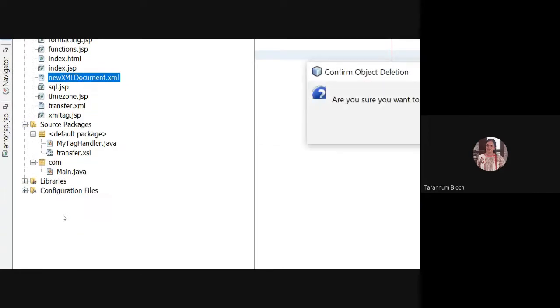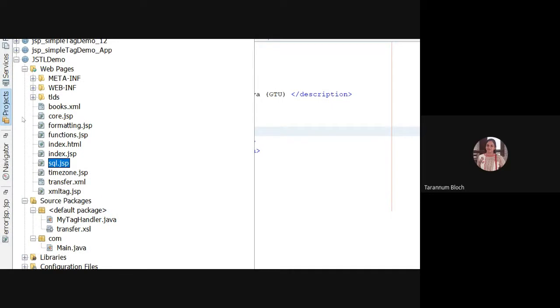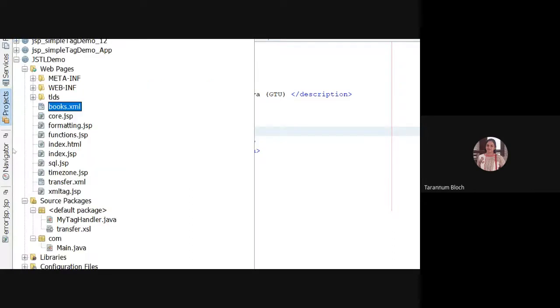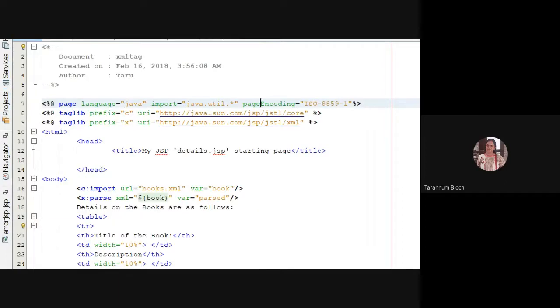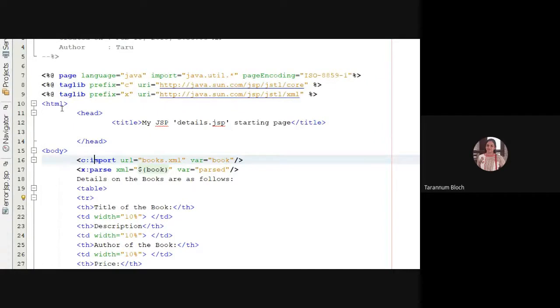So I have books which is containing 2 records. Fine. This is my books. And now I want to access this data. So I can use JSTL XML tags. Look here, xml.jsp. What I'm doing is I'm writing c:import, the core tag, which allows us to import a particular data. Before that, I have taken a prefix c for the core tag. I have taken prefix x for XML tags.